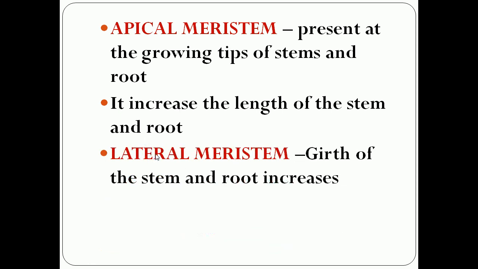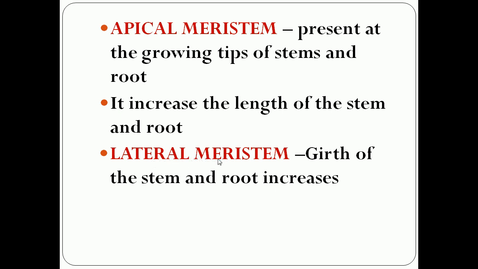Then the next type is lateral meristem. Lateral meristem helps to increase the girth of stem and root. Girth means width, the width of the stem and root. So the width of the stem and root can be increased by which meristem?